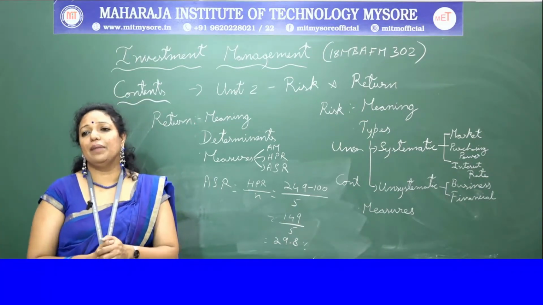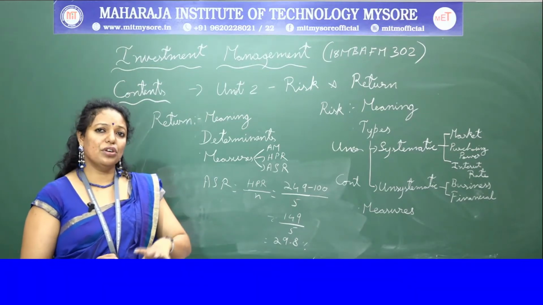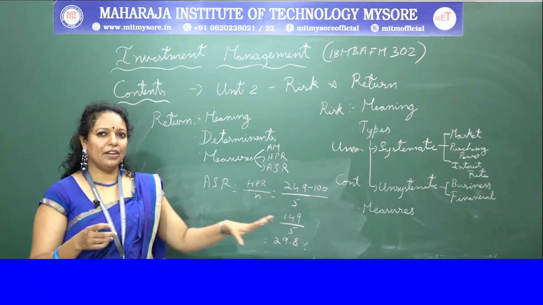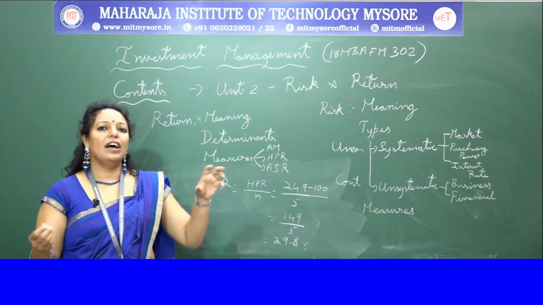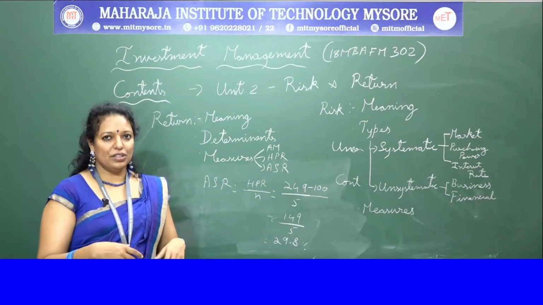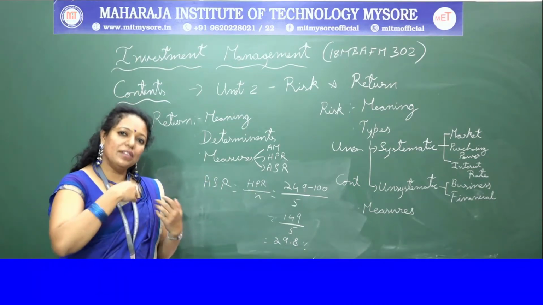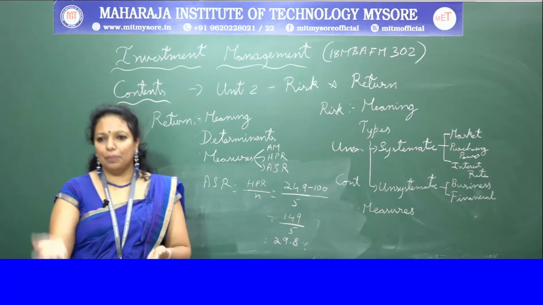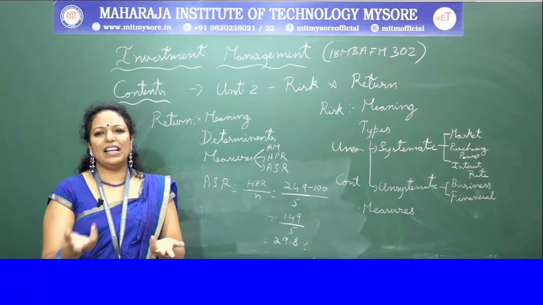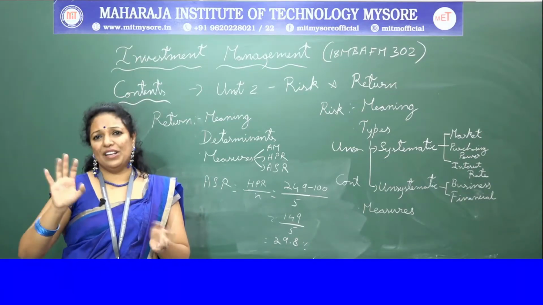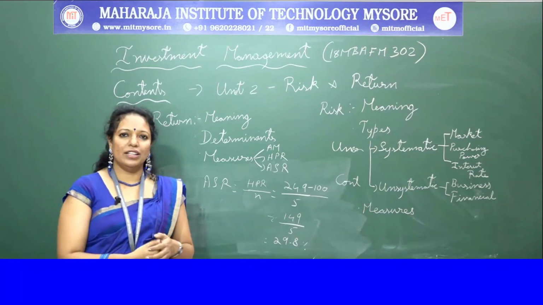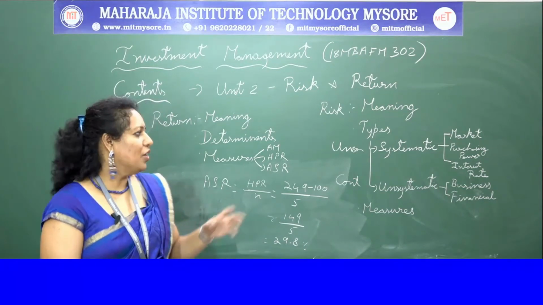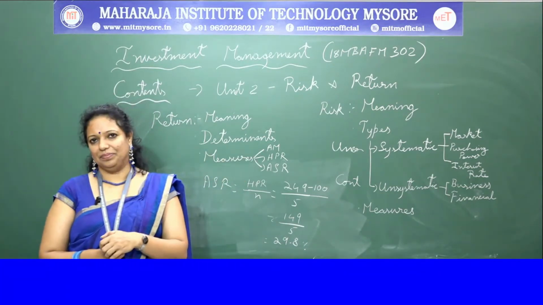If it is running with the help of borrowed funds, then most of the profit goes to interest. For example, if you're getting 10 rupees as profit and around 50% of it is running with borrowed funds, then 50% of the profit will go to interest. They're going to pay the interest, and in turn it will reduce EPS and cause a fall in the share prices. So these are all the different factors which influence your interest rate risk.